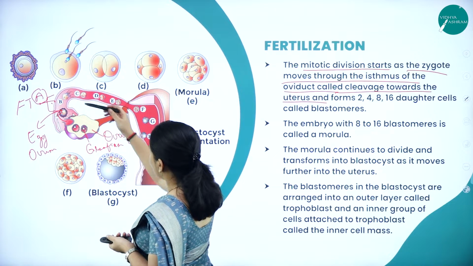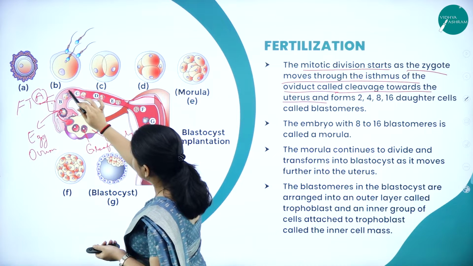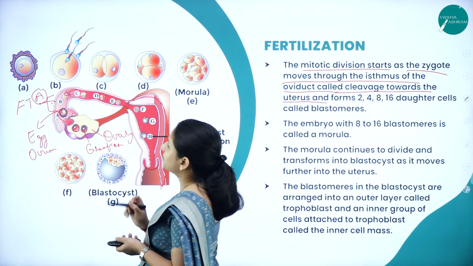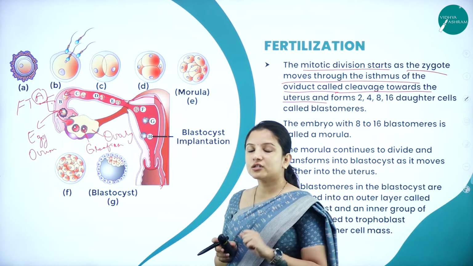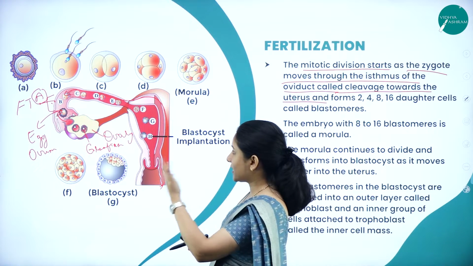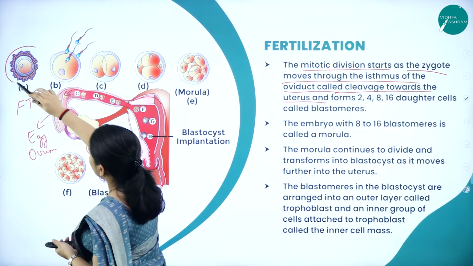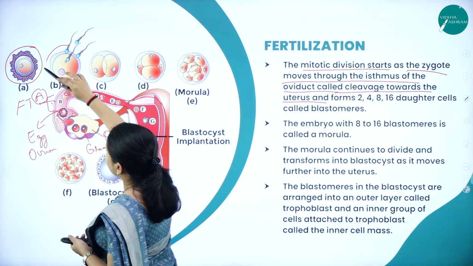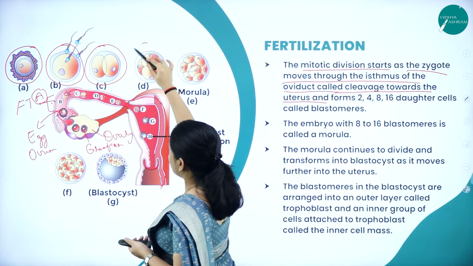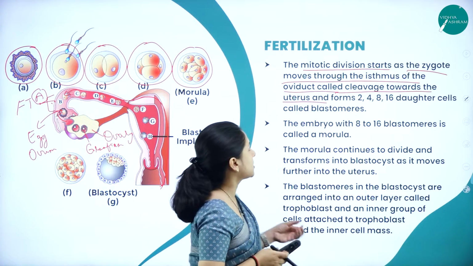In the ampulla region, what happens? The sperm which would have entered through the cervix will travel like this, and it will come and fertilize the egg or the ovum. Once it fertilizes the egg, it will form a zygote. The zygote is unicellular. That will form a bicellular, then a tricellular, then go into a multicellular stage. As you can see here, here is the ovum or the egg, which will be fertilized by the sperm. Then it will undergo the first round of mitotic division, then the second round, and then the third round. Like this, the mitotic division will occur.